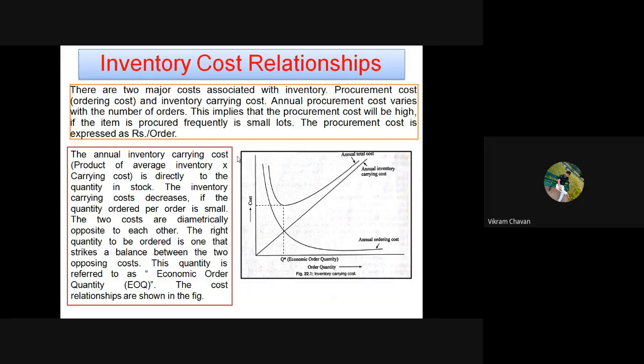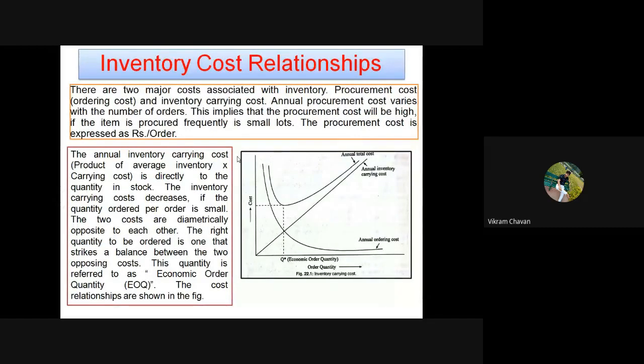The ordering cost is inversely proportional to order quantity: as the order quantity goes on increasing, the annual ordering cost goes on decreasing. Whereas the inventory carrying cost is directly proportional to order quantity: as the order quantity increases, the inventory carrying cost also increases.